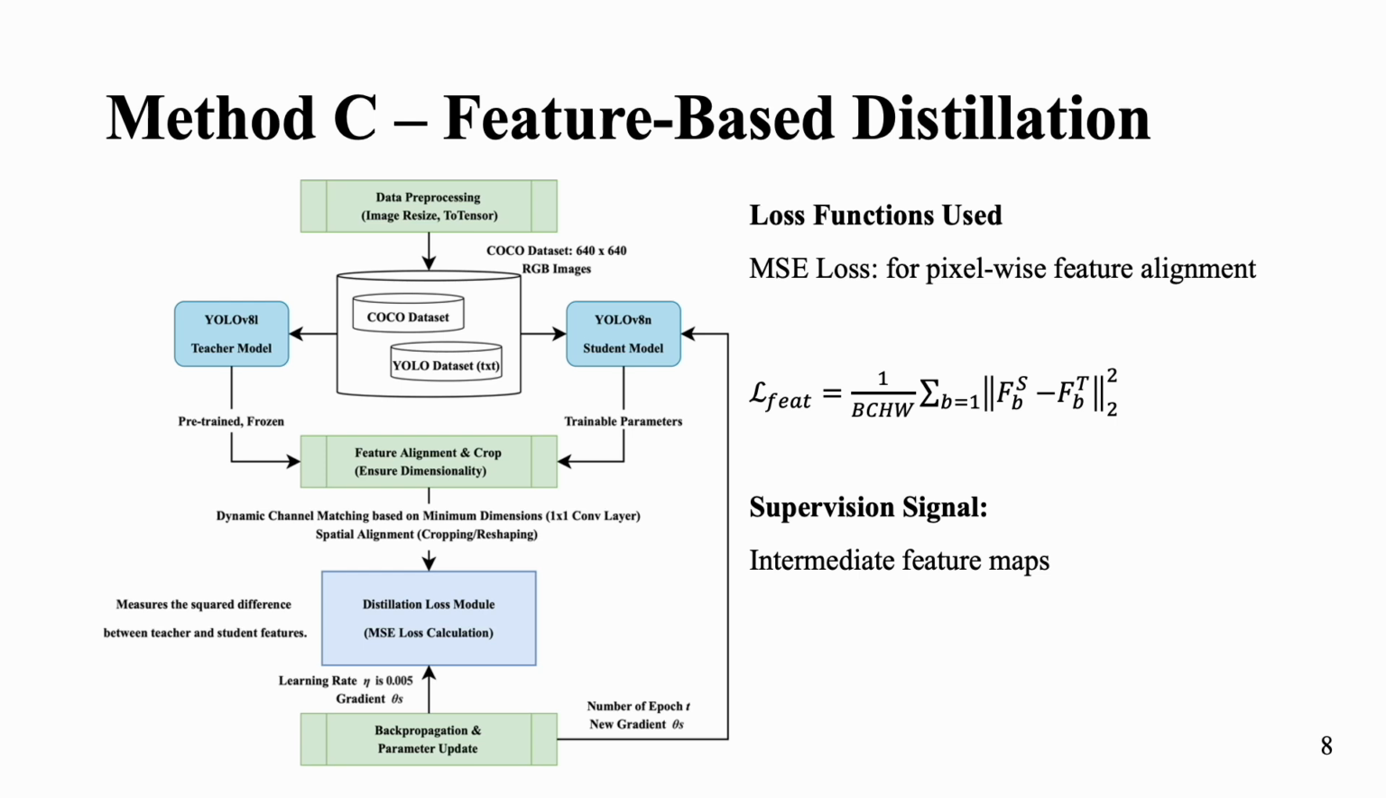We choose YOLO version 8 large because it belongs to the same model family, which improves feature alignment and compatibility. We extract intermediate feature maps from both models and align them using one-by-one convolutions and spatial cropping. Then we apply MSE loss to help the student mimic the teacher's internal representations. This approach enhances spatial awareness and semantic understanding while keeping inference fast.